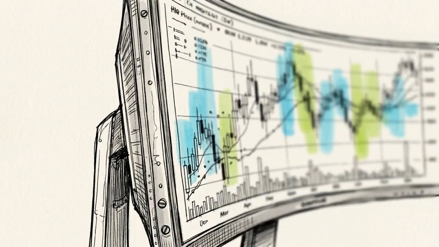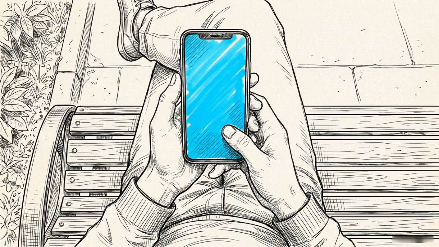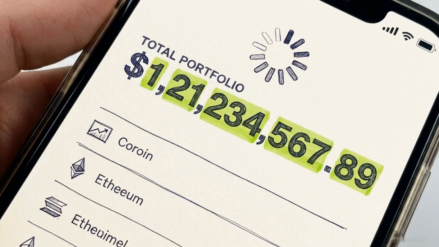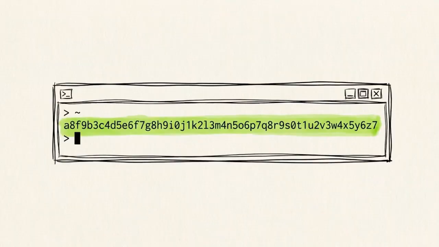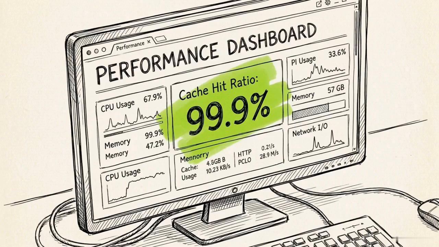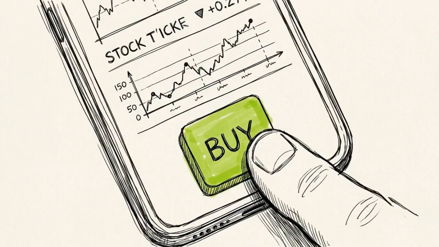But rendering charts is only half the read path problem. Historical data shows that up to 90% of active retail users do not trade on a given day. Instead, they constantly refresh their apps to track their portfolio's profit and loss. Computing these holdings by running SQL joins across the portfolio and position databases on every single refresh would saturate the database layer in seconds. Instead, the system computes a cryptographic fingerprint, an E-tag, of the user's holding state. By caching this E-tag in Redis and serving it directly, the platform absorbs massive read-heavy traffic without touching the core transactional databases.